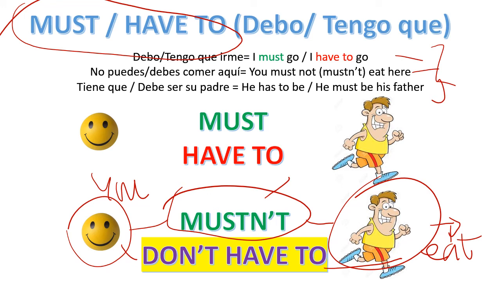You mustn't eat here. No puedes comer aquí. Prohibido. You don't have to eat here. Tú no tienes por qué comer aquí, okay? You don't need to do it.